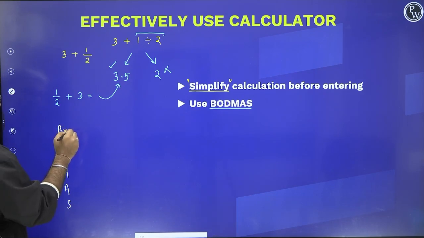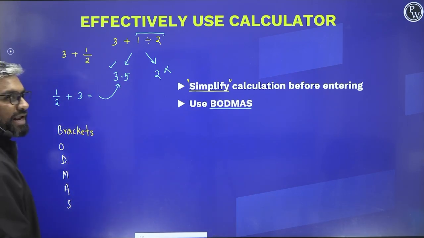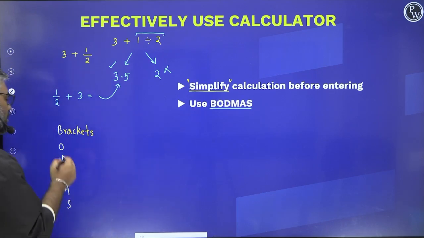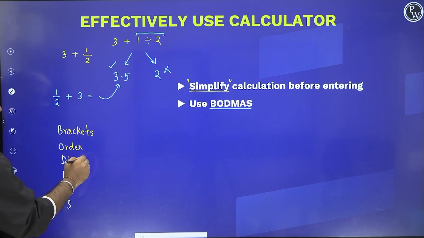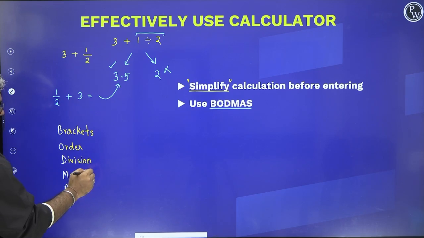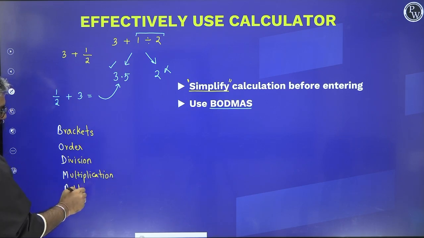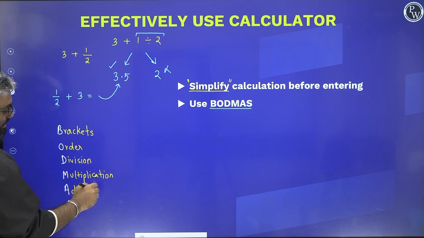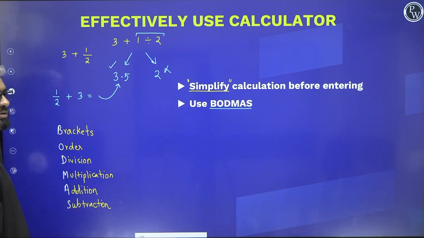B stands for brackets. That means if there is any expression within brackets, you first deal with them. O stands for order. Order means power. Then comes division. Then comes multiplication. Further we have addition, and then we have subtraction, right? So this is something that we know, but the problem here is we do not know the actual use of it.